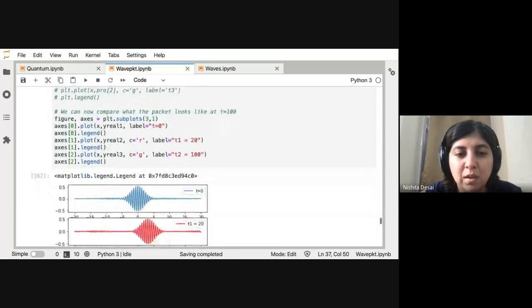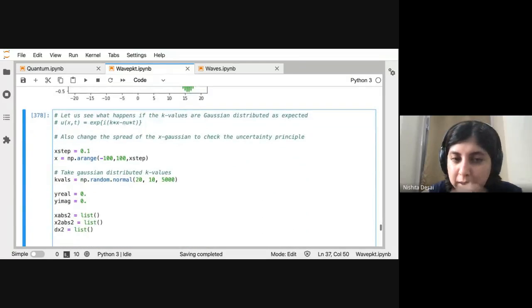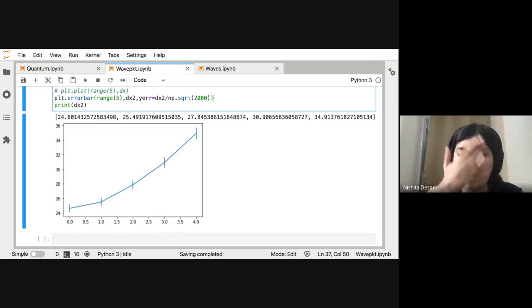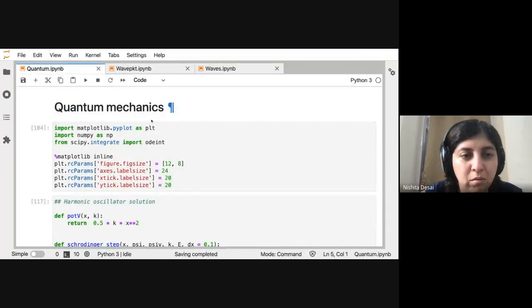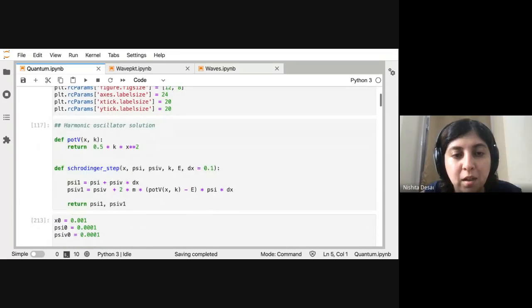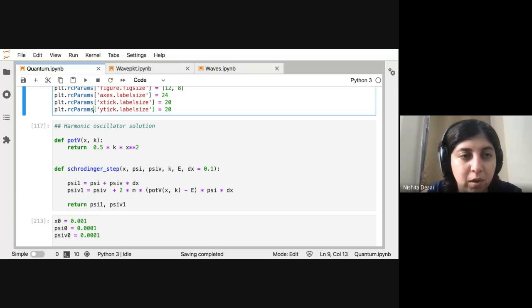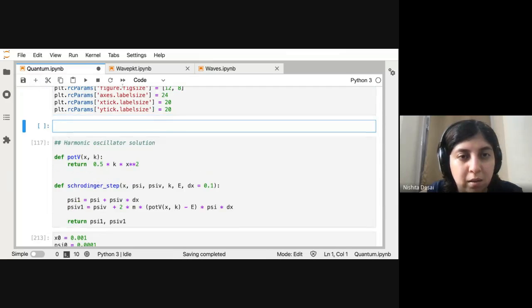So this was about visualization of wave packets and group and phase velocity. I hope you at least have some intuitive understanding of what is going on now. Okay, so now we are going to try and solve a harmonic oscillator. A harmonic oscillator, remember, has a potential that looks like half kx squared. So let me write that using Markdown.